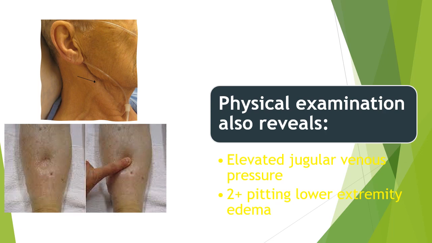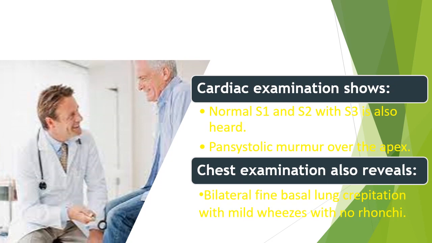His physical signs revealed elevated jugular venous pressure with pitting lower limb edema grade 2. The cardiac examination showed a pan-systolic murmur over the apex. This murmur is usually due to functional mitral regurgitation due to the left ventricular dilatation, and chest auscultation revealed bilateral fine basal lung crepitations.